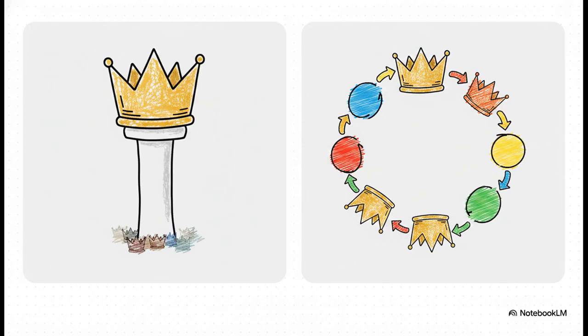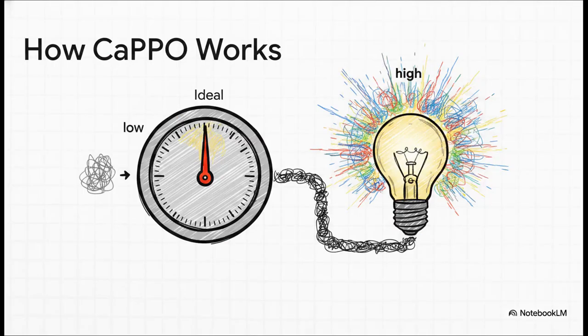But CAPPO completely rewrites the rules. It reinterprets reward, entropy, and KL to reference as equal, pure objectives. It uses Pareto mixing to create a win-win scenario, so progress on the reward doesn't have to trigger an entropy collapse. Under the hood, CAPPO relies on a few brilliant mechanics. It uses minimum norm multigradient descent to approximate a Pareto improving step at each update. That's really just a fancy way of mathematically ensuring it finds a direction that improves one objective without tanking the others. But the real magic is its entropy scheduling controller. Think of it like an automatic thermostat for creativity. It dynamically injects exploration pressure when entropy starts to collapse and backs off when diversity is healthy.